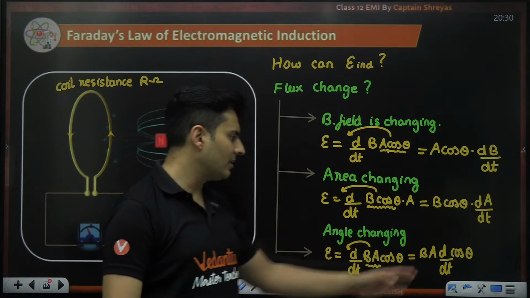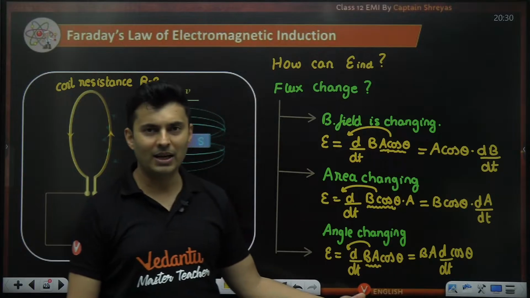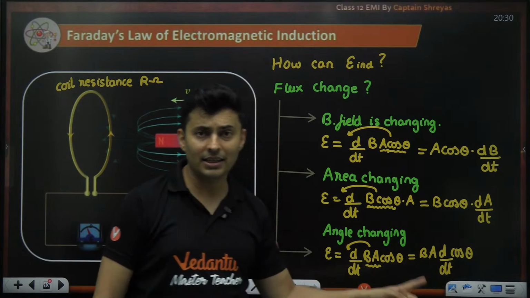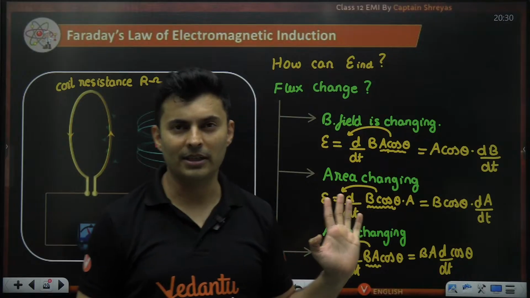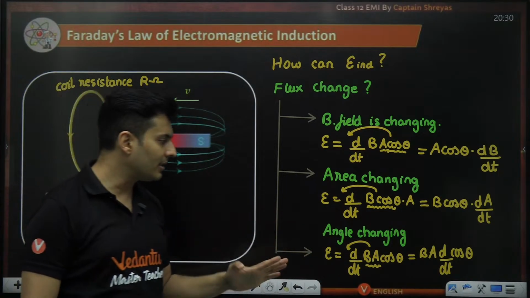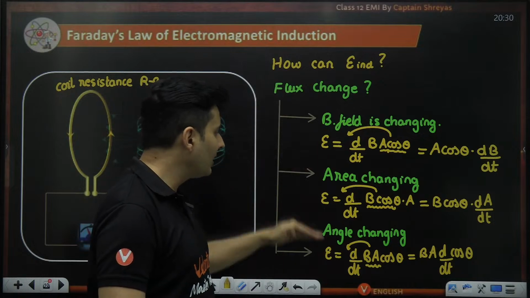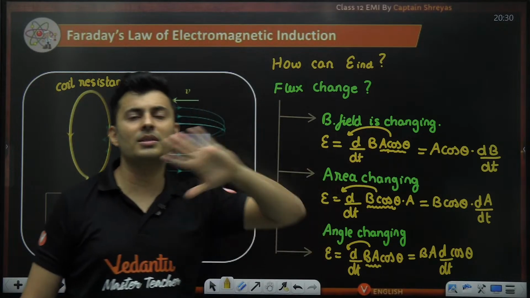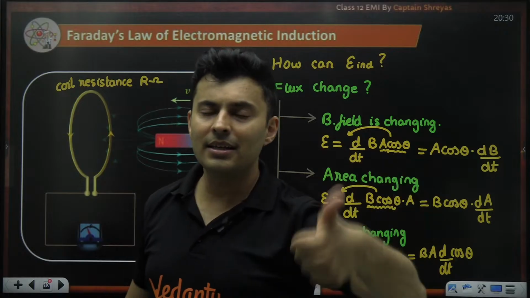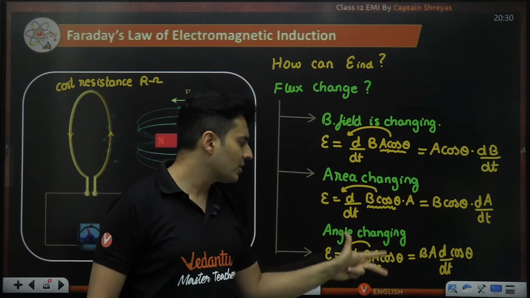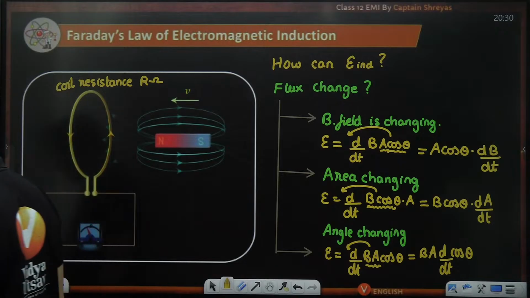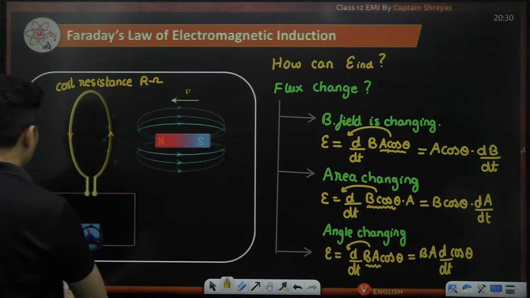Don't jump and say, sir, derivative of cos theta is minus sine theta. This is theta, this is t. You cannot differentiate it like that. You have to use the chain rule and all of it. So be a little careful. Don't just jump and say it is minus sine theta. That is wrong. So these are the three different scenarios that you can ever get. That is all that is there in Faraday's law. Either area will change, or B will change, or angle will change. So we'll see all the kind of scenarios, one by one. Let's start with some questions.